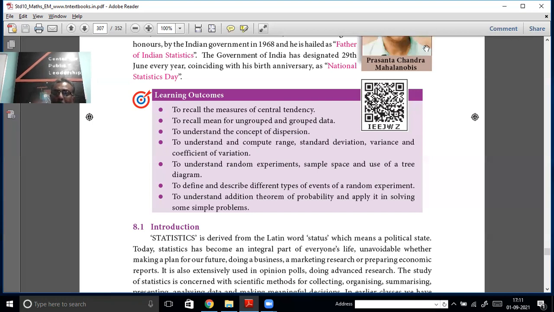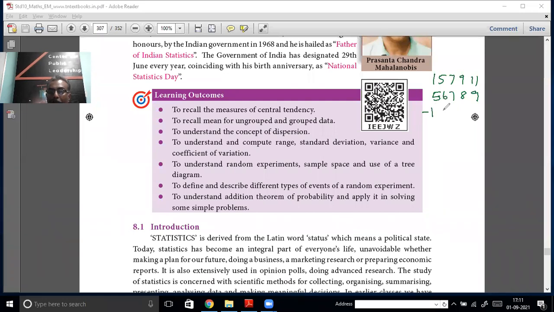For example, I will show you just one thing. These are 3 sets of data.